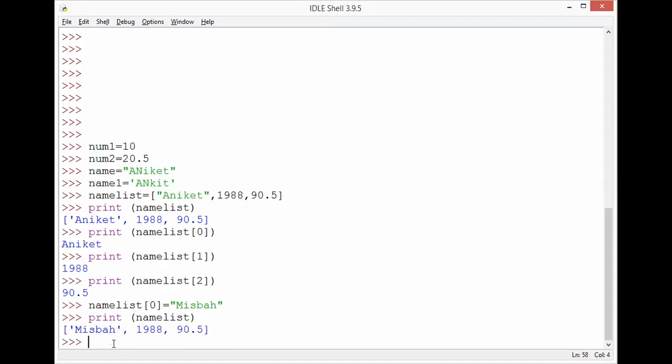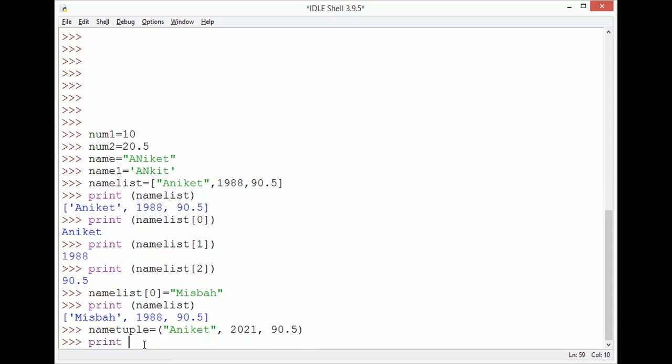See, this is the difference between list and tuple. In list, we are able to update the content, update the element. Now, firstly, I will make a tuple, name tuple. The variable name can be anything. It may not include tuple also, but for the understanding sake, I am writing over here. So I'll write Aniket, 2021, then 90.5. Okay, this data I am passing.